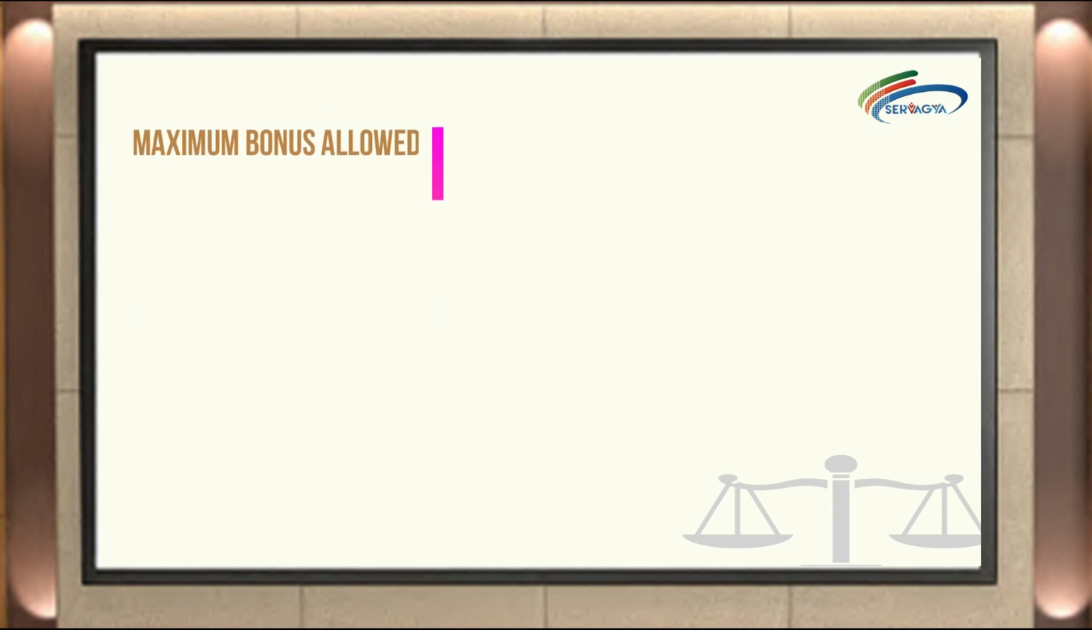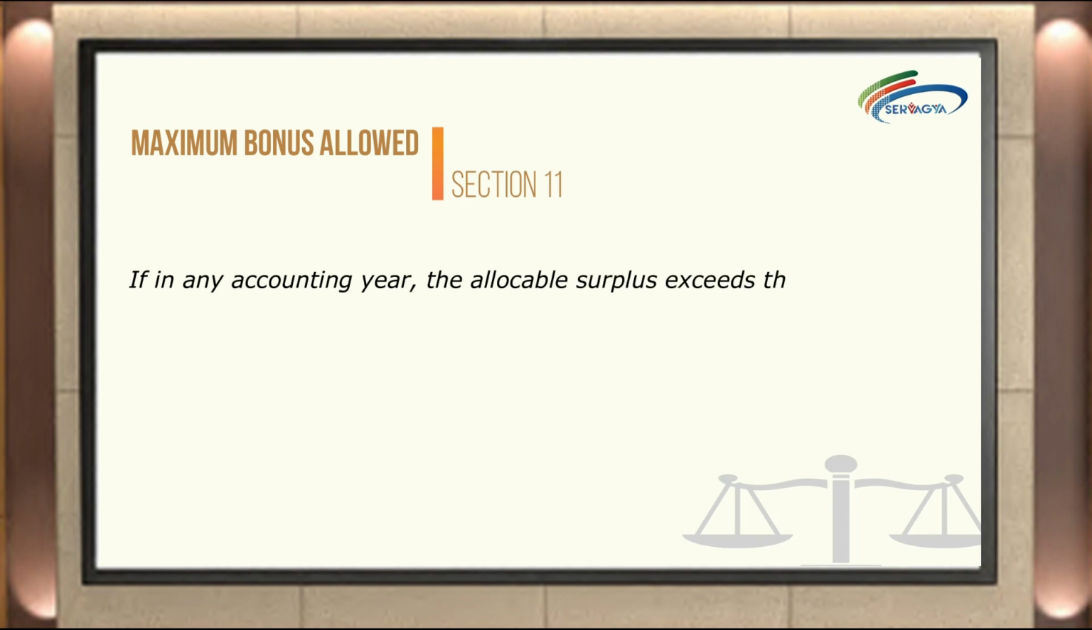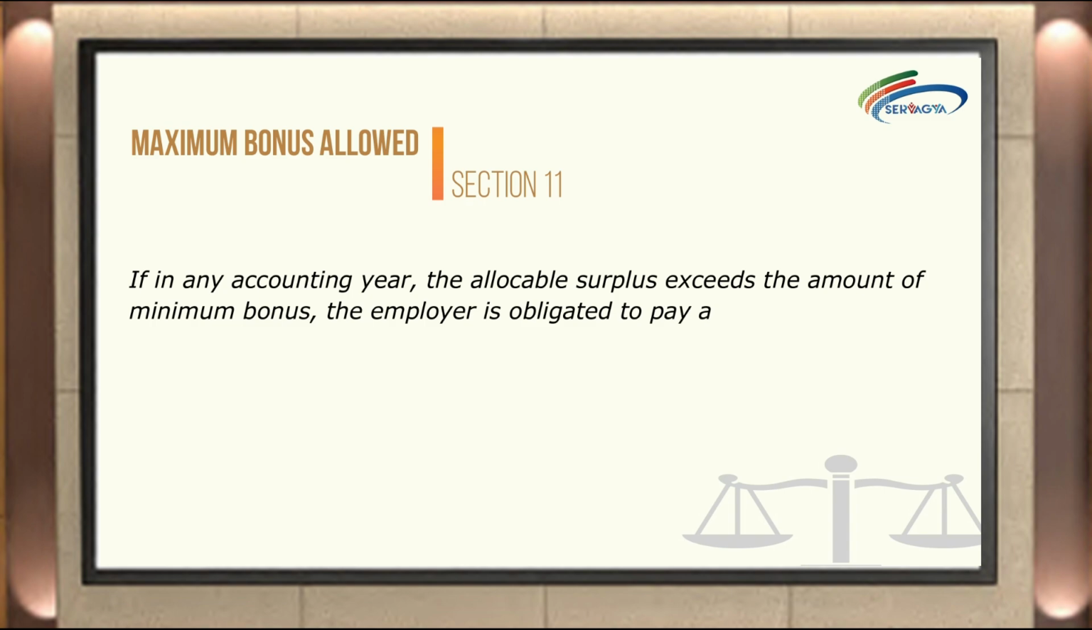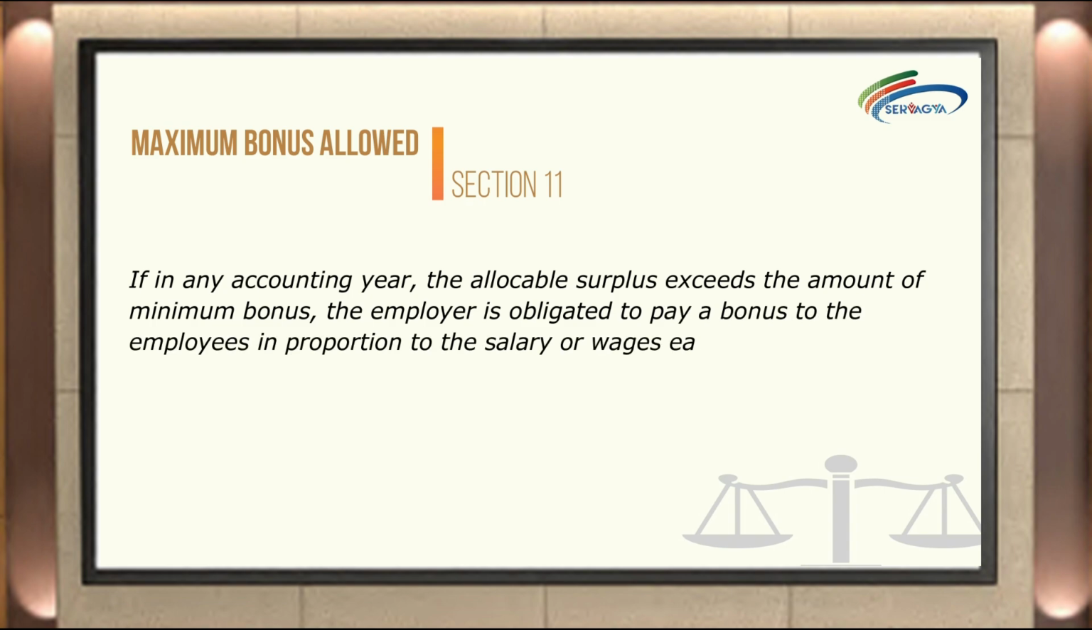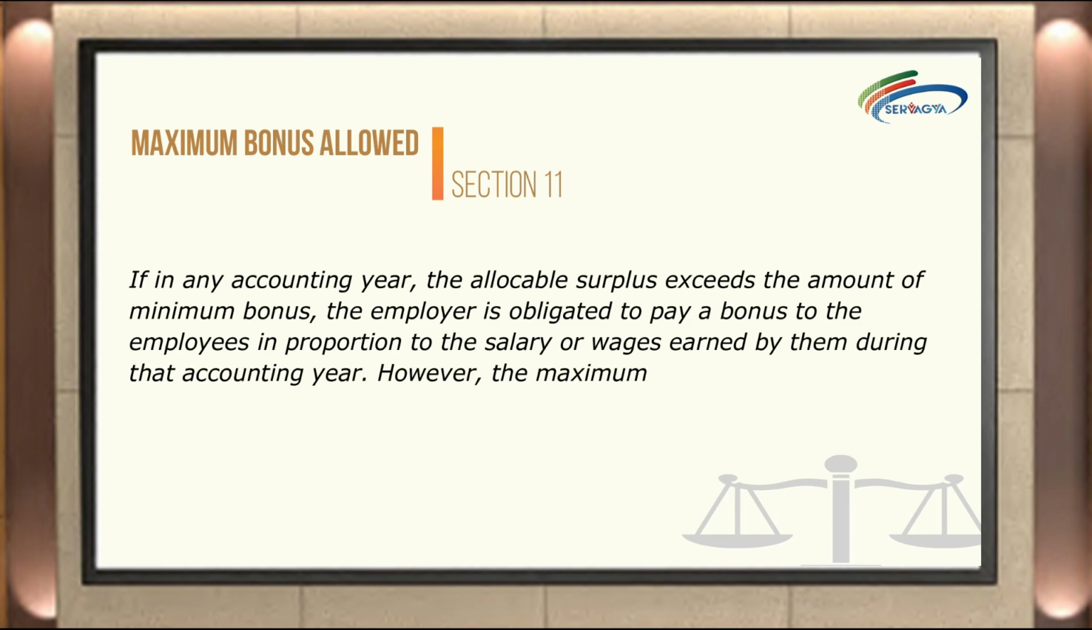Maximum bonus allowed, Section 11. According to Section 11 of the Bonus Act, if in any accounting year, the allocable surplus exceeds the amount of minimum bonus, the employer is obligated to pay a bonus to the employees in proportion to the salary or wages earned by them during that accounting year. However, the maximum bonus that can be paid in such cases is capped at 20% of the salary or wages earned by the employee during that accounting year.